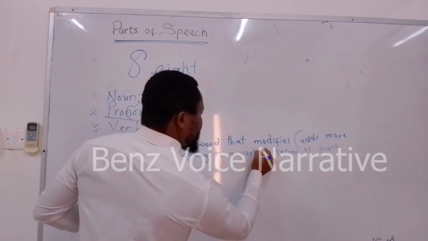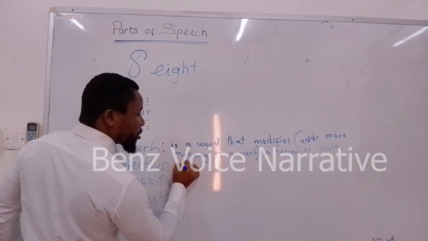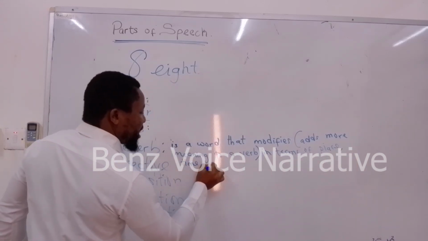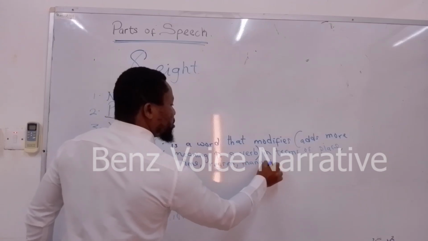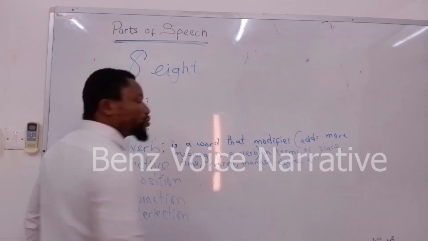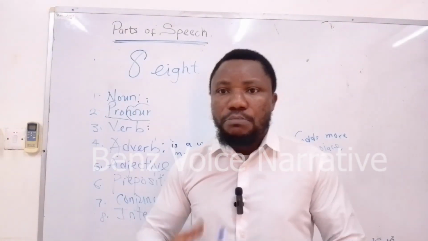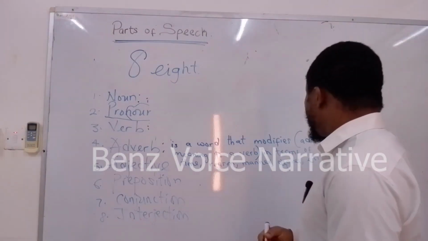Let's put it this way: that modifies the verb in terms of place, time, reason, manner, degree, etc. So whatever lets you know more about the action that is performed is an adverb.